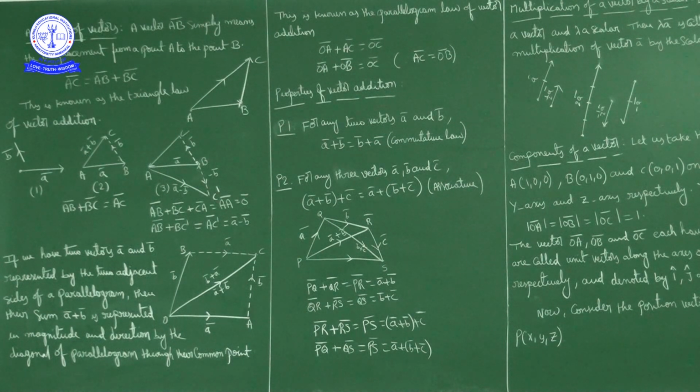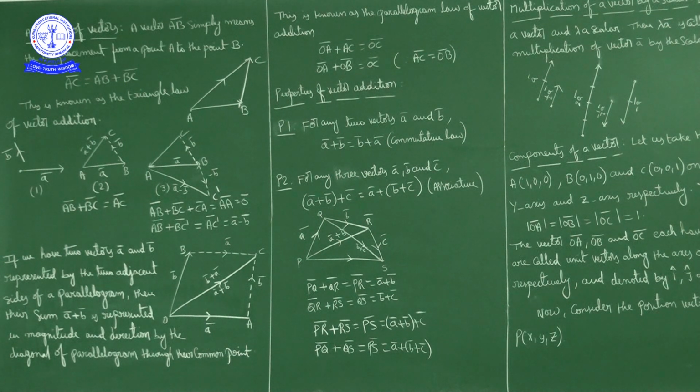OB bar is also B bar only. So OA bar plus OB bar is also OC bar. So overall OA bar plus AC bar is equal to OC bar, that is A bar plus B bar.